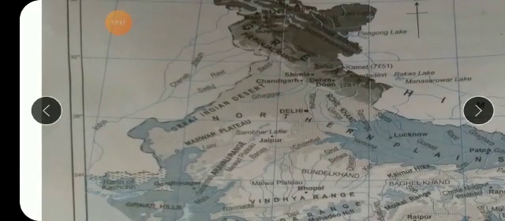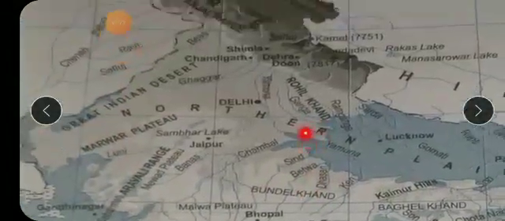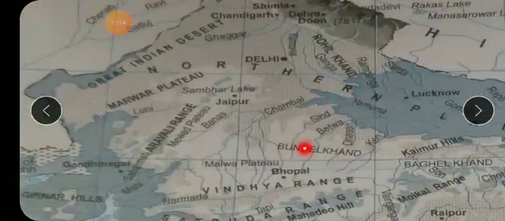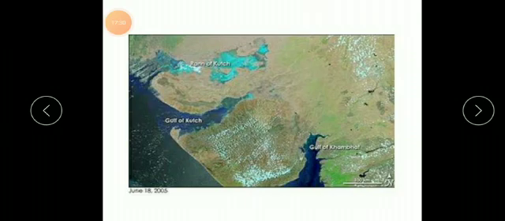Is this map clear to you or not, children? In the next Zoom meeting also we are going to discuss the same thing. As I have enlarged it in the video also, you can find all the answers to all the questions on page number 45. Now just try to find it on this page. So this is all for today's period.